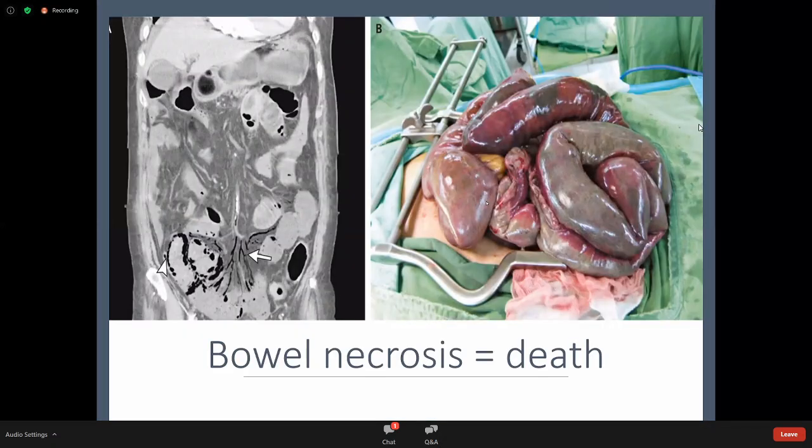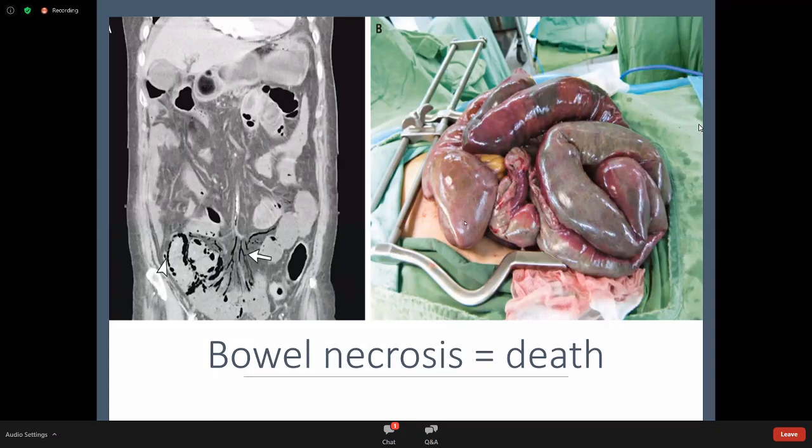So this is what we're hoping to not see. This is a patient who's either presented late or been managed conservatively for too long a period, and this bowel is dead. So this is widespread necrosis of the intestine. Even if this is resected, there's a very high chance that the patient will not survive. It may well be that all of the small bowel has infarcted, and apart from very rare circumstances, that usually means death.